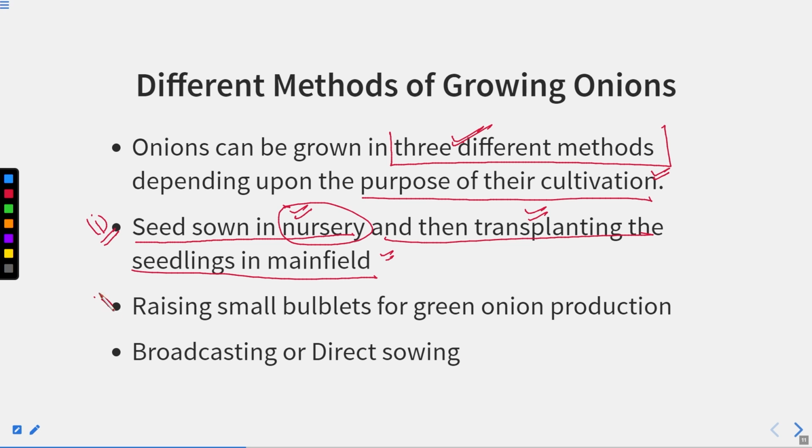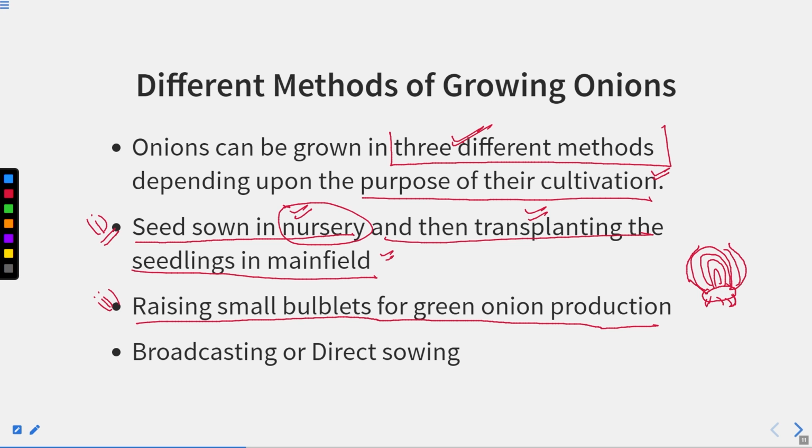Now, the second type, what we see, is raising small bulblets for green onion production. You all know that this is the bulb of onion, right? Like this, bulbs of onion.